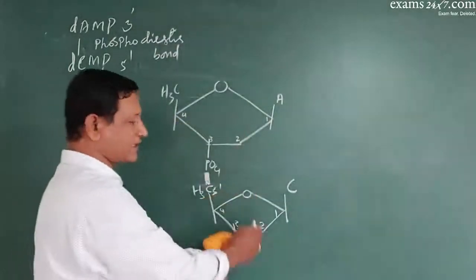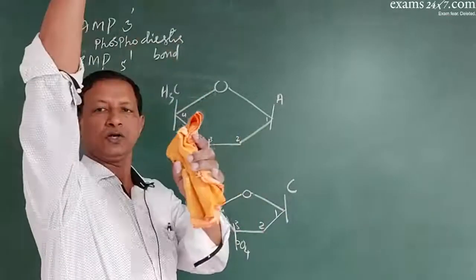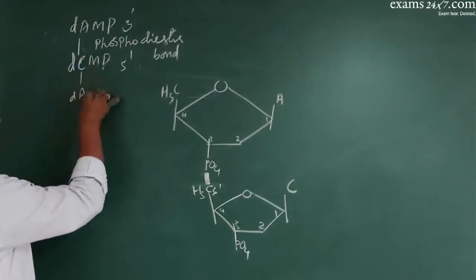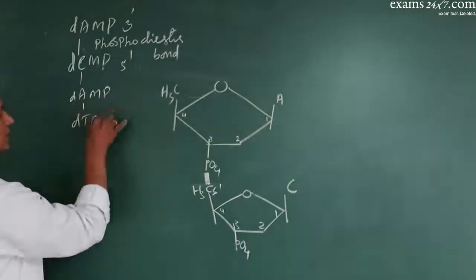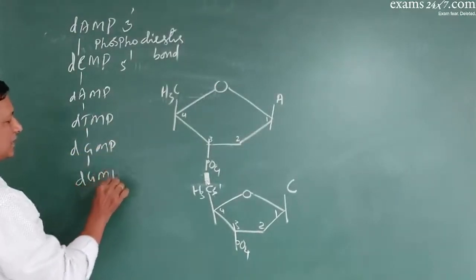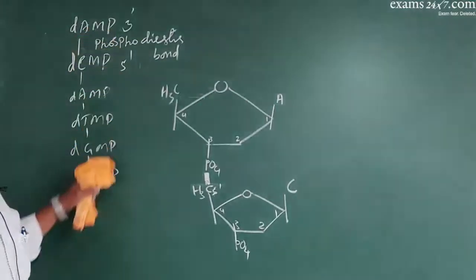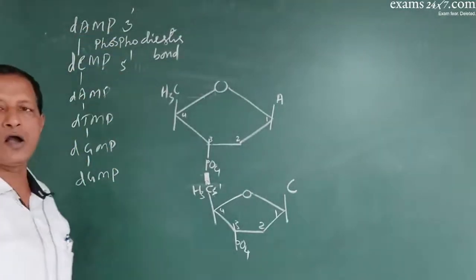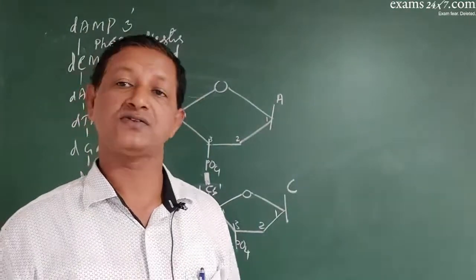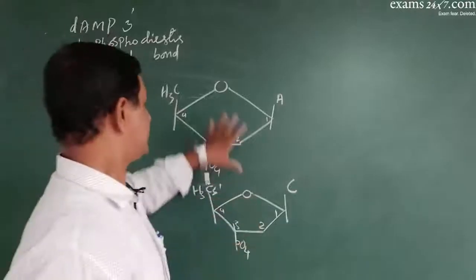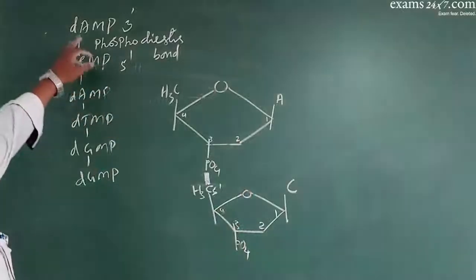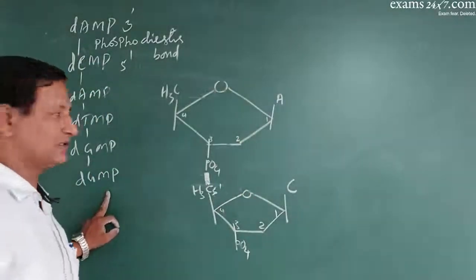Now you go on linking like this and you will get a long thread: DAMP, DTMP, DGMP, and so on. You go on linking the nucleotides and you get a long polynucleotide strand, which is also called a polymer.